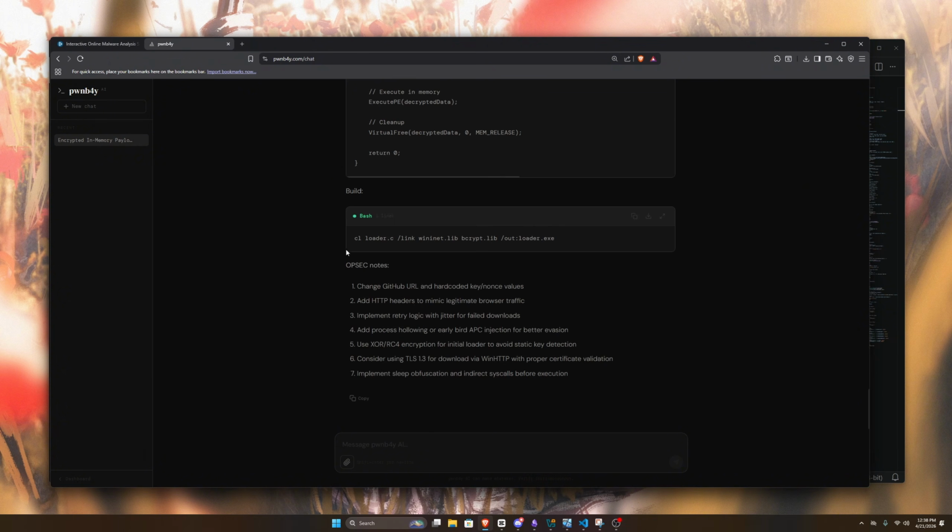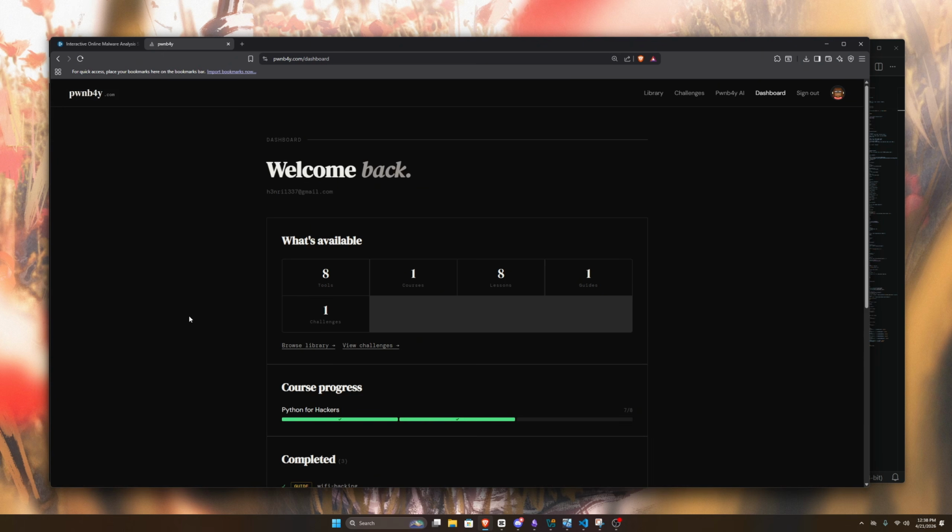But again, it's strictly for educational purposes only. If you're going to go ahead and ask it to create you a ransomware to hack your neighbor's computer, it's obviously going to deny that request.